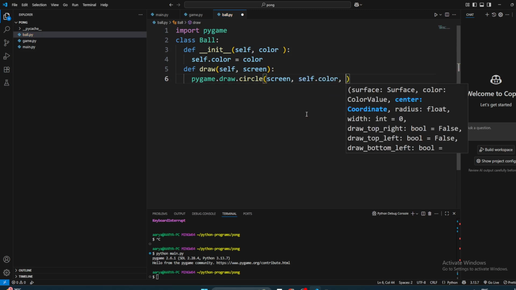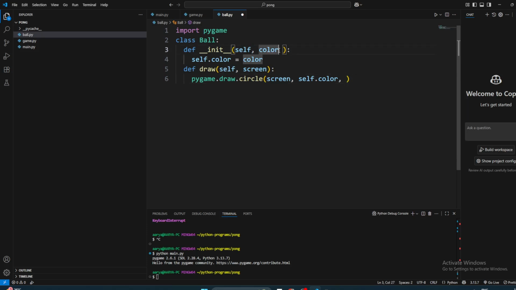Now what else do we need? We need a center coordinate, where the center will be. So we need to ask for the center also. Again, we cannot get the center here because that's a local variable, so if we want to use it, we need to store it in the object.